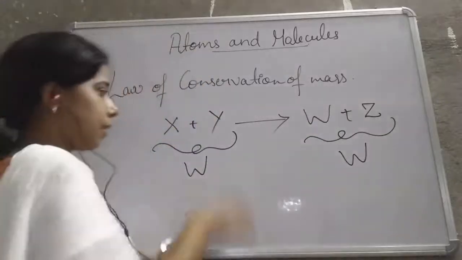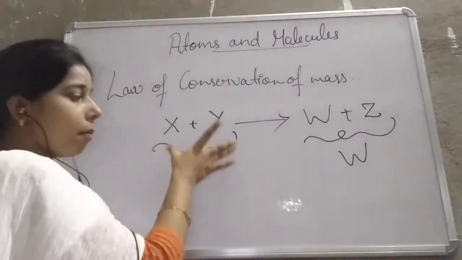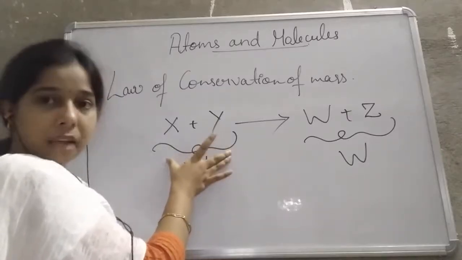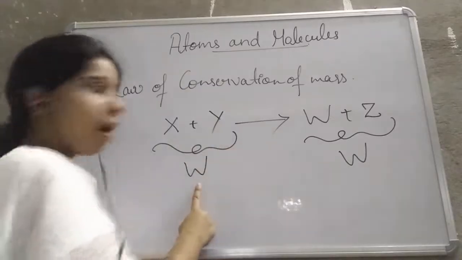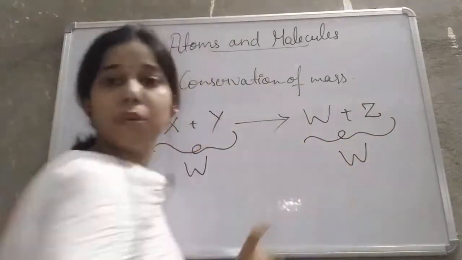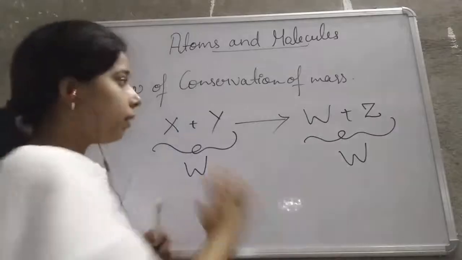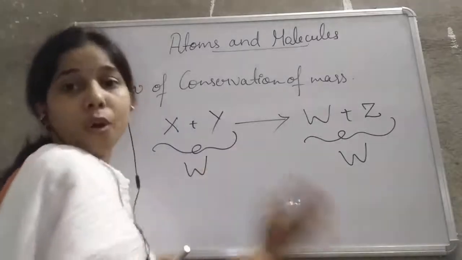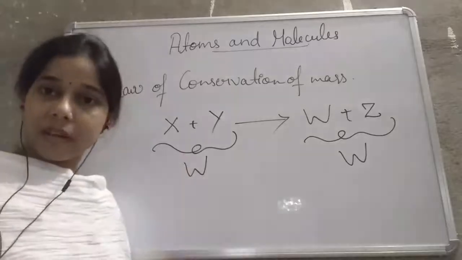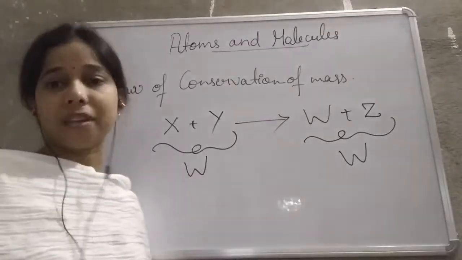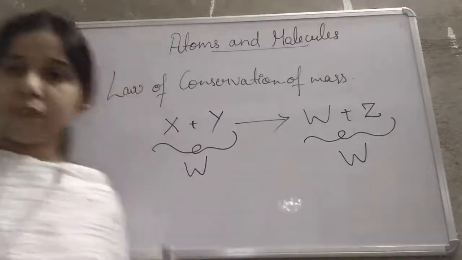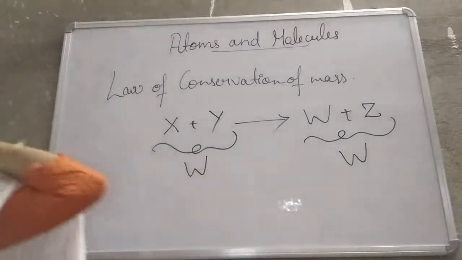So here you can say that when you add the mass of these reactants, that is equal to W, and when you add the mass of these two products, that is also equal to W. So what happened? There is no loss of mass. It means mass remains conserved, and that is what the law of conservation of mass explains. So we can write the definition of the law of conservation of mass.